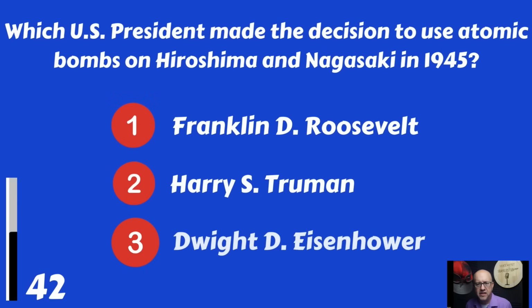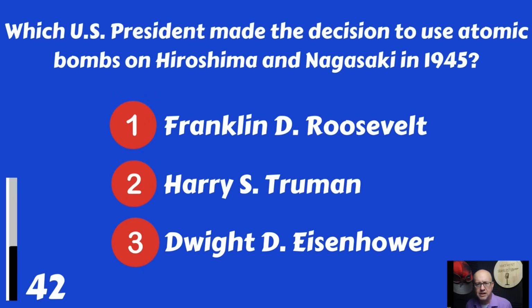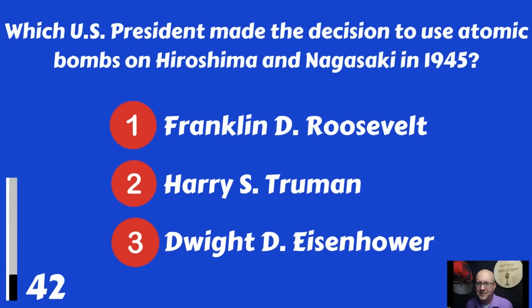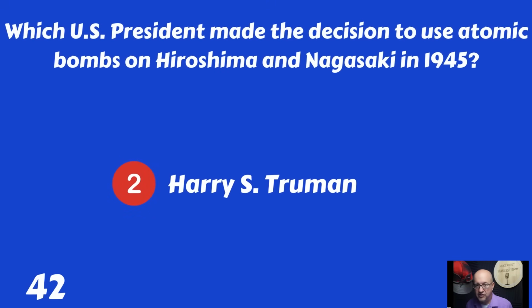Which U.S. president made the decision to use atomic bombs on Hiroshima and Nagasaki in 1945? Franklin D. Roosevelt, Harry S. Truman, or Dwight D. Eisenhower? That decision was made by President Harry S. Truman.